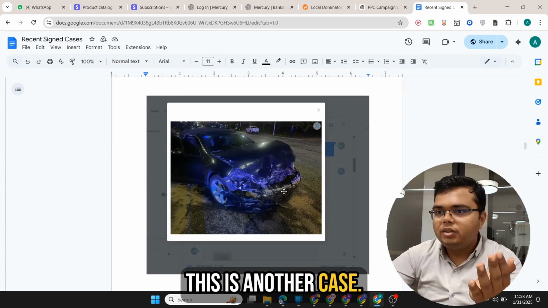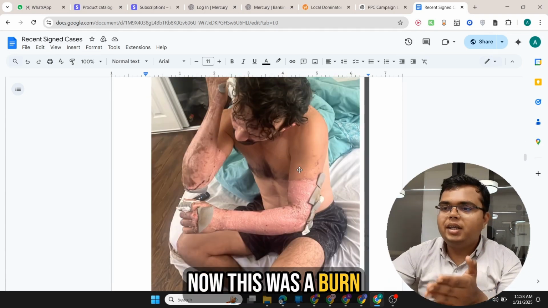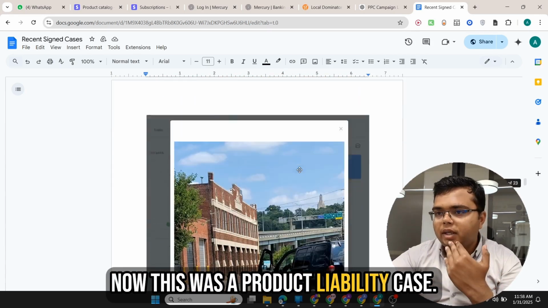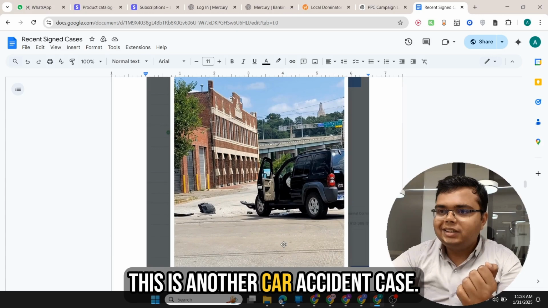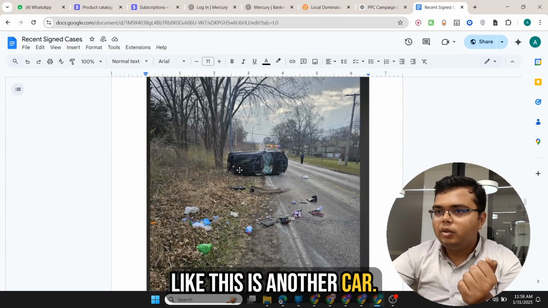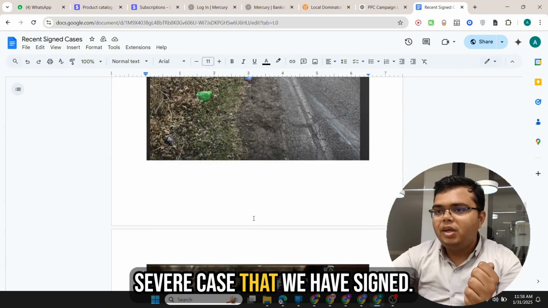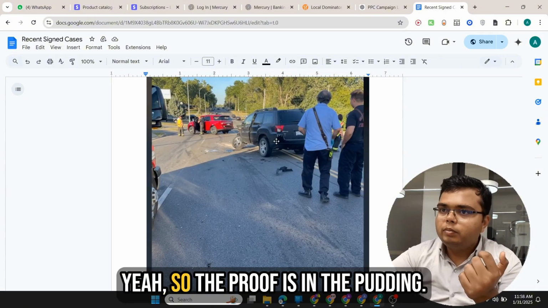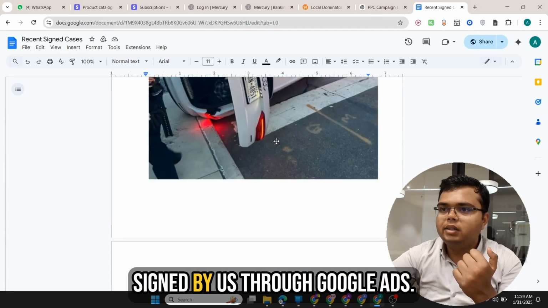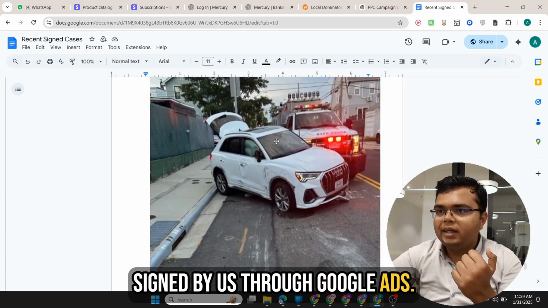This is another case. Now this was a burn accident case. Now, this was a product liability case. This is another car accident case. We have signed multiple of them. Like, this is another car. You can see this was a very severe case that we have signed. Yeah. So, the proof is in the pudding. You can see all these cases are signed by us through Google Ads.